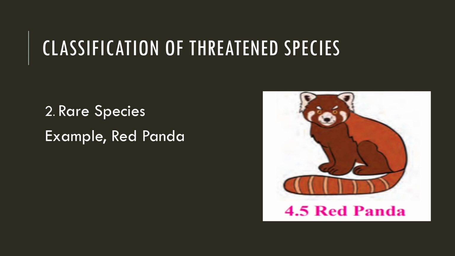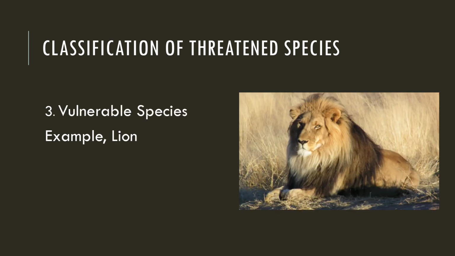It is present in very small amounts in nature. The next is vulnerable species. The number of these organisms is extremely low and continuously decreasing. This continuous decline in their number is the worrisome reason. Examples of vulnerable species are the tiger, lion, etc.